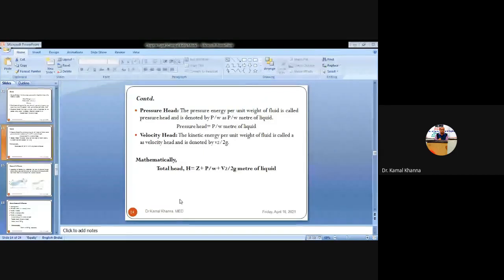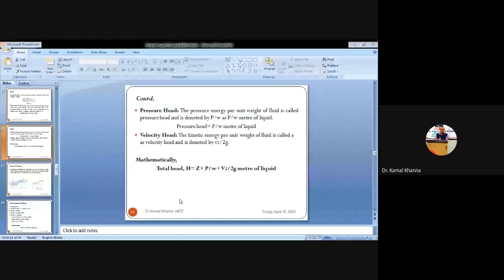Whenever we take the pressure energy, kinetic energy, or the potential energy with respect to the weight of the fluid, that will give us the head. If we divide the pressure energy by the weight of the fluid, it will give us the pressure head, and similarly the velocity head and the potential head.